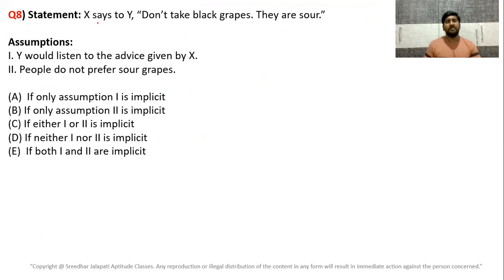In the statement, X says to Y, don't take black grapes, they are sour. X says to Y. Assumption one: Y would listen to the advice given by X. Two: people do not prefer sour grapes. First of all, these are standard questions.